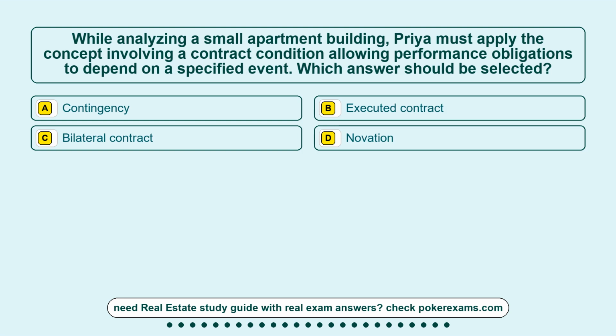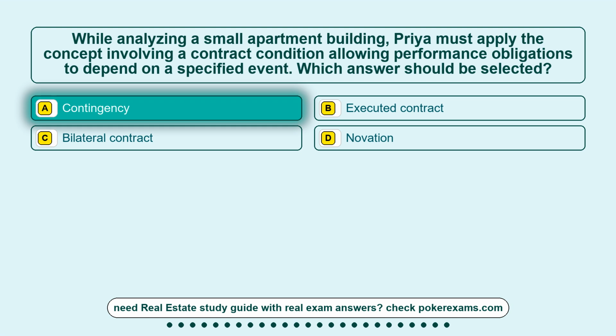Question 23. While analyzing a small apartment building, PREA must apply the concept involving a contract condition allowing performance obligations to depend on a specified event. Which answer should be selected? Option A, a contingency. Option B, executed contract. Option C, bilateral contract. Option D, novation. The correct answer is option A, contingency.